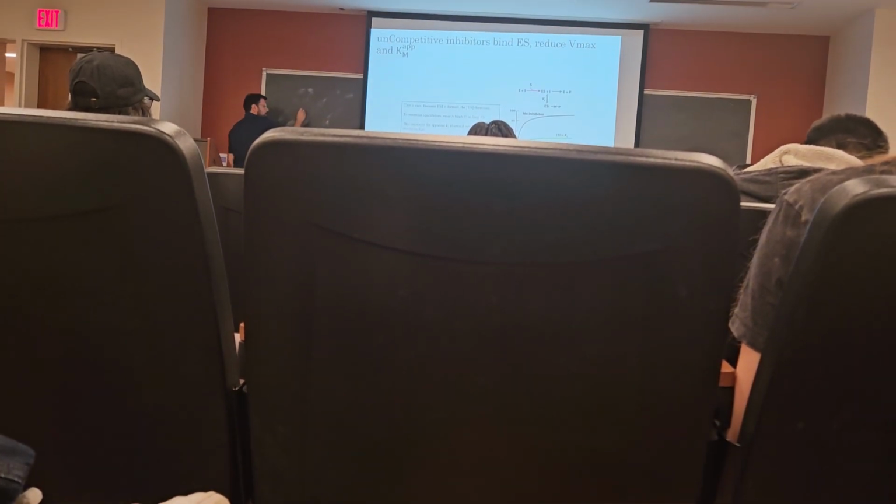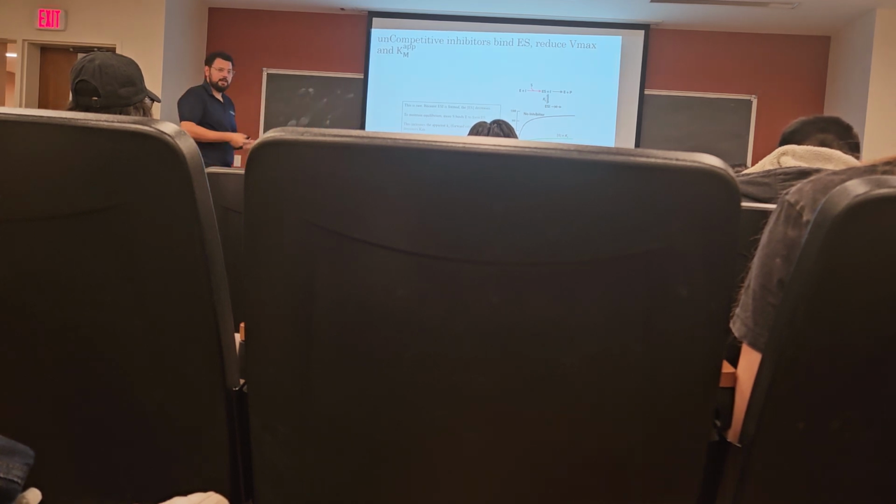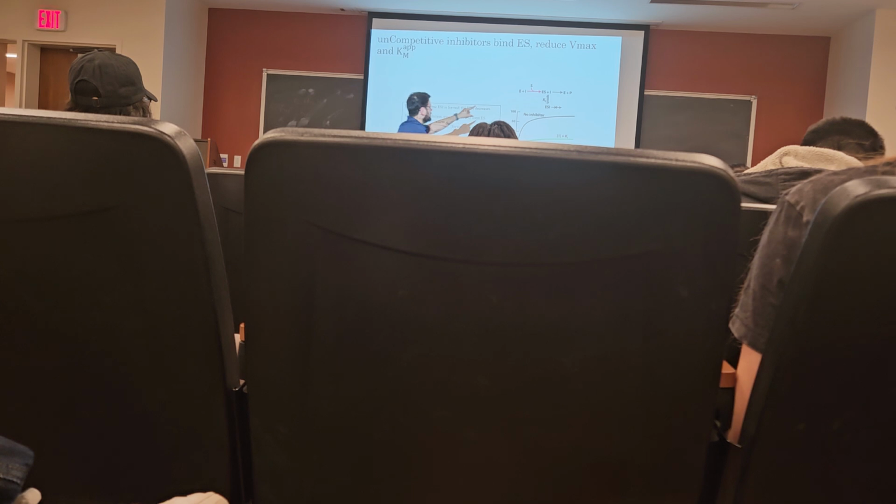Remember, Km equals K-1 plus K2 over K1. The binding of enzyme to substrate is just K1, remember, from the Michaelis-Menten derivation. So if K1 increases, then Km necessarily decreases. And that's what we see here. The Km, or the apparent Km, for the interaction between enzyme and substrate goes down in the presence of an uncompetitive inhibitor.